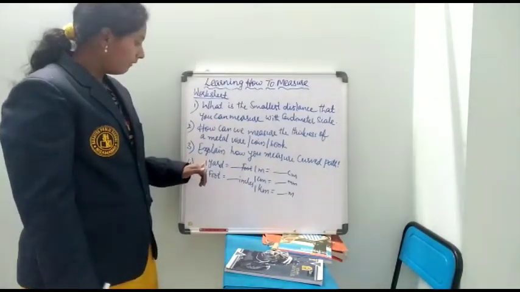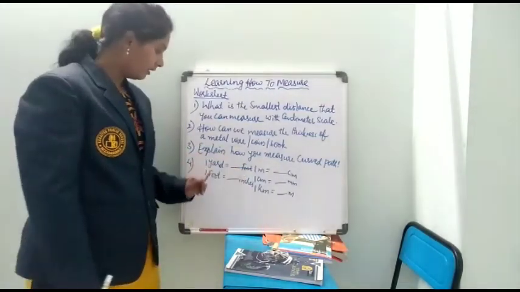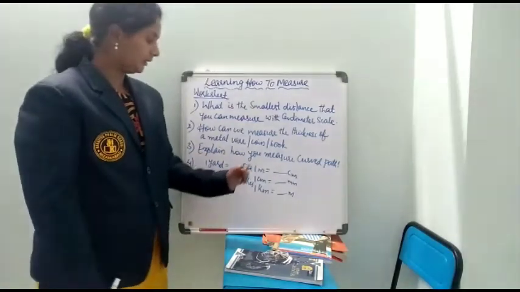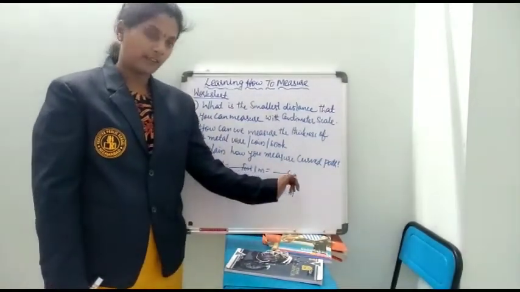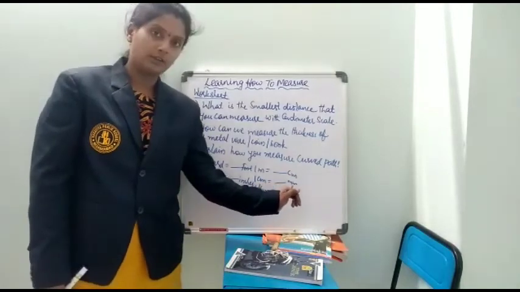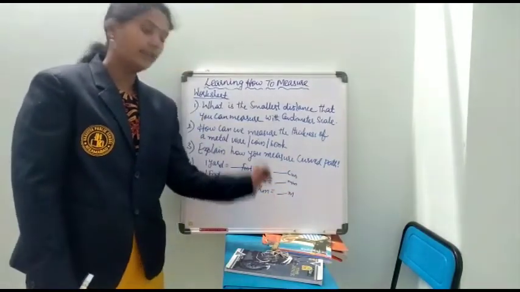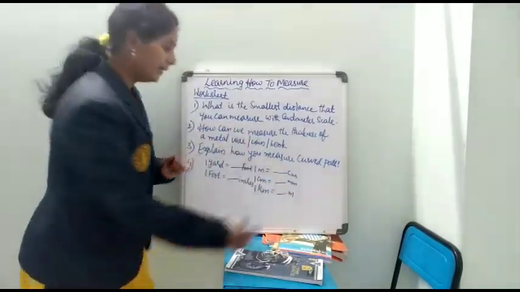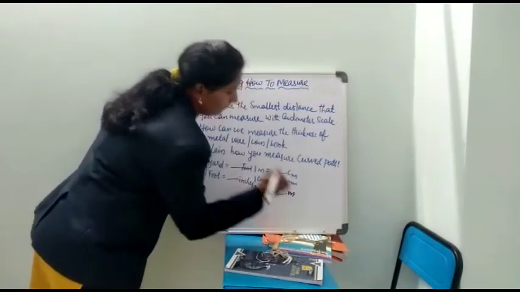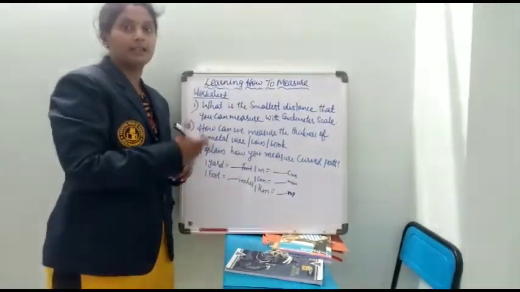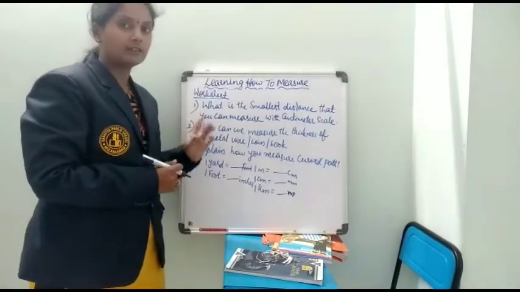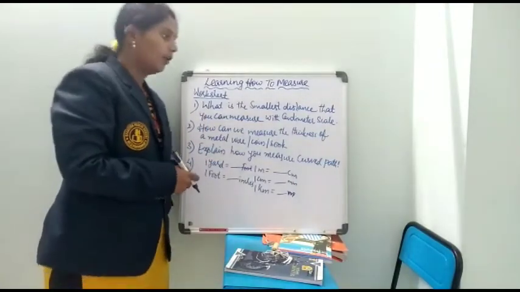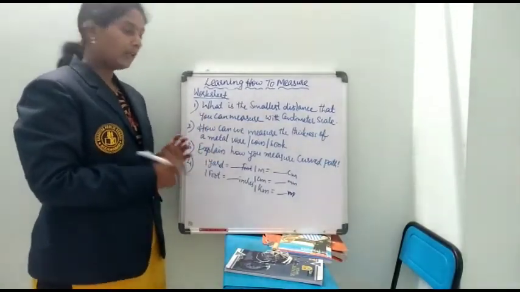And 1 yard is equal to dash feet, 1 foot is equal to dash inches, 1 meter is equal to dash centimeters, 1 centimeter is equal to how many millimeters, and 1 kilometer is equal to how many meters. These are simple questions which can be asked in an examination in a question-answer way or as bit questions. So this is about the worksheet of this lesson.